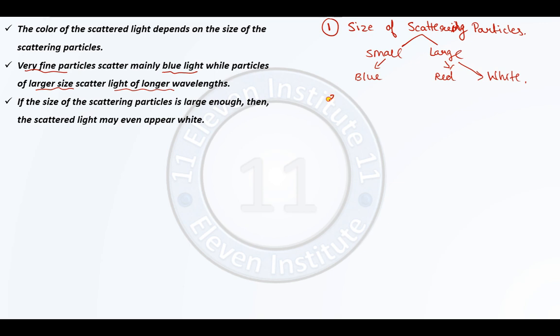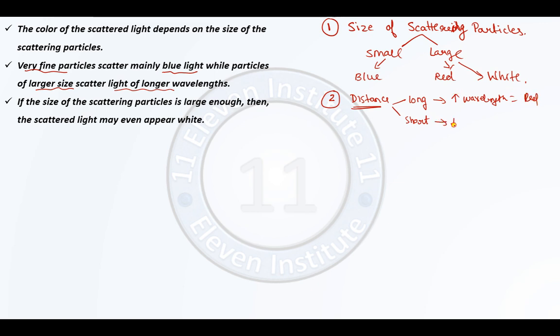Second thing which is not mentioned over here, but I would like to mention, is distance. If the scattered light has to travel long distances or short distances. If it has to travel long distances, we will get the scattered light of the colors which are having larger wavelength, for example red color.